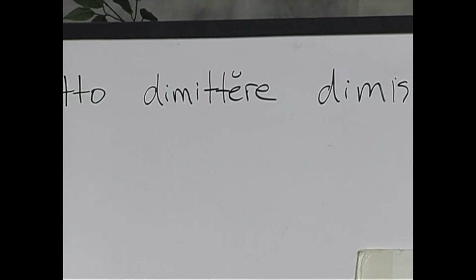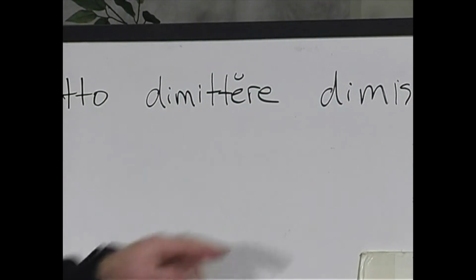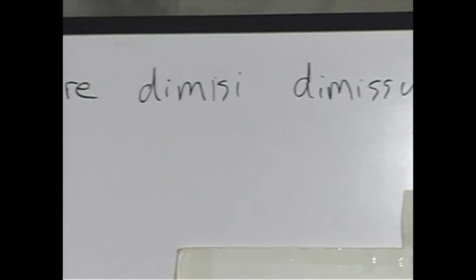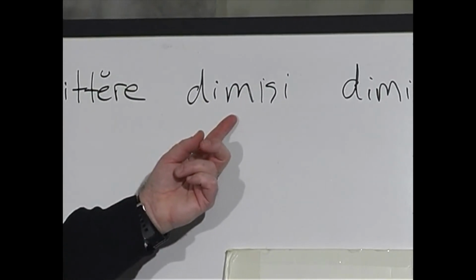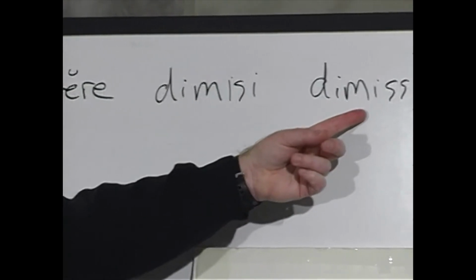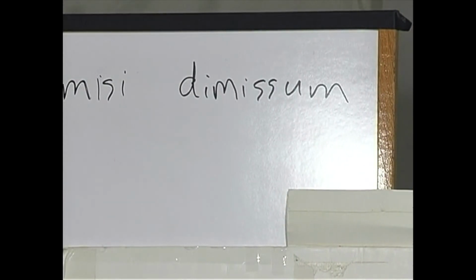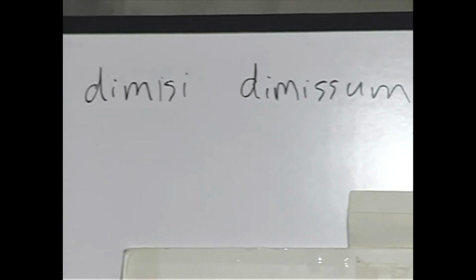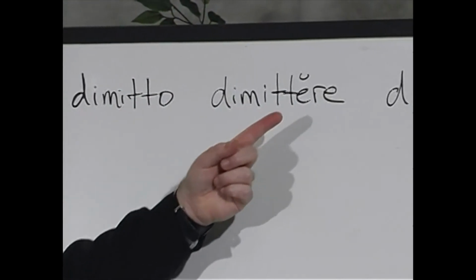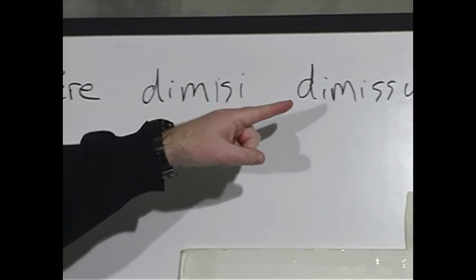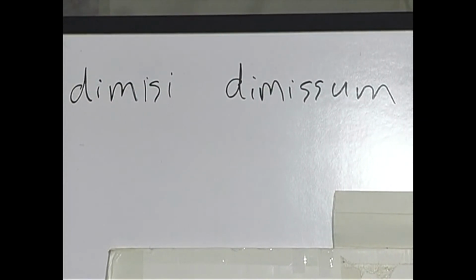So that indicates third conjugation. Dimisi, dimissum are the final two principal parts. Remember, there's the perfect active indicative first singular and the perfect passive participle. Again, I dismiss or forgive, to dismiss, I have dismissed, having been dismissed.